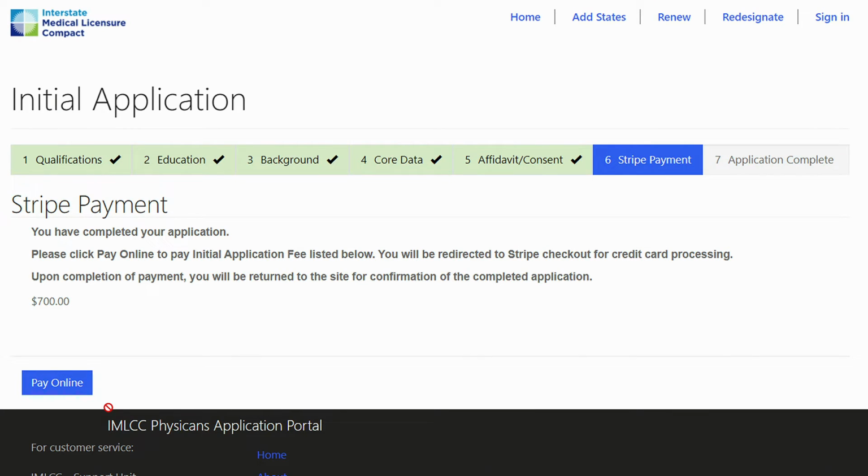At this point, you will be taken away from the IMLCC system to our payment vendor to make your payment. The IMLCC uses a third-party payment vendor in order to maintain security of your credit card information. To make the payment, click Pay Online.